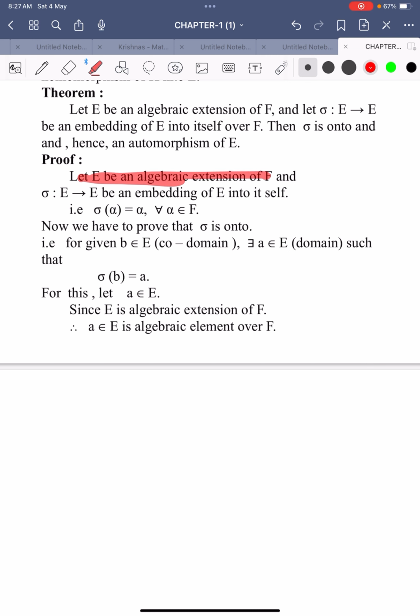Let E be an algebraic extension of F and let sigma, mapping E into E, be an embedding of E into itself. By the definition of embedding, sigma of alpha equals alpha for all alpha belonging to F. We have to prove that sigma is onto. What is the definition of onto? Every element of the codomain has at least one pre-image in the domain. That is, for given b belonging to E, the codomain, there exists an element a belonging to E, the domain, such that sigma of a equals b.